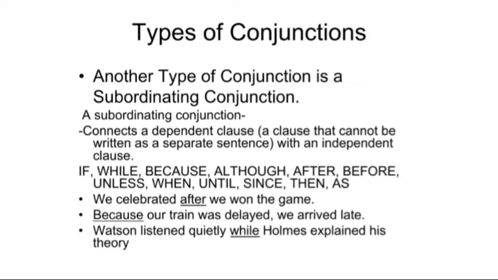Then it will form a sentence. Just the next one: because our train was delayed. This cannot be written separately. We have to use it with a principal clause. Which one is the principal clause here? We arrived late. So the sentence sounds like this: because our train was delayed, we arrived late. Watson listened quietly while Holmes explained his theory. Which one is the subordinating clause? That part is the subordinating or dependent clause, which starts with a subordinating conjunction: while Holmes explained his theory.